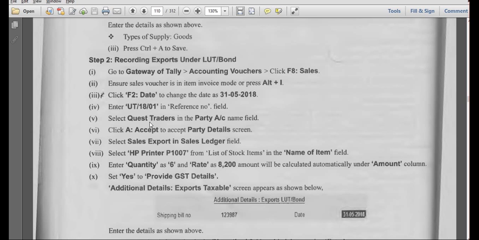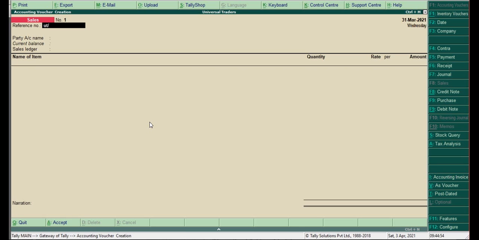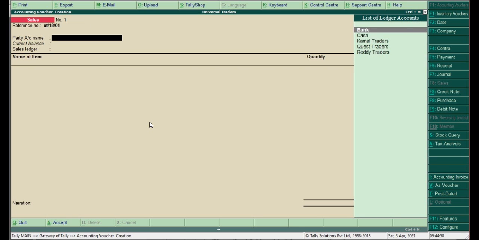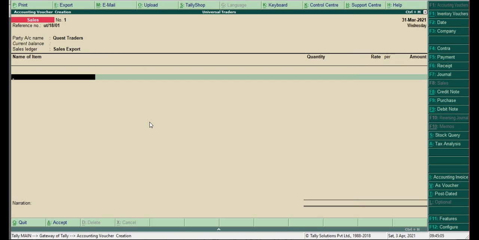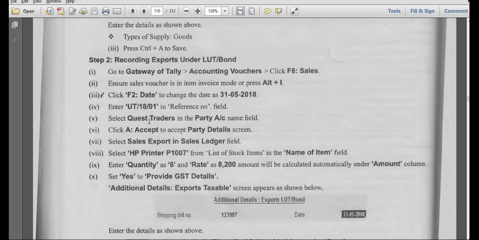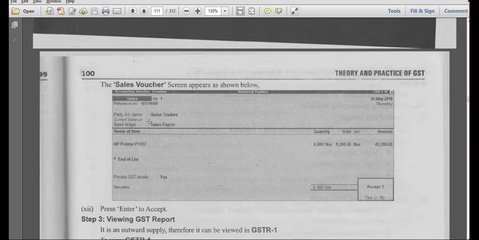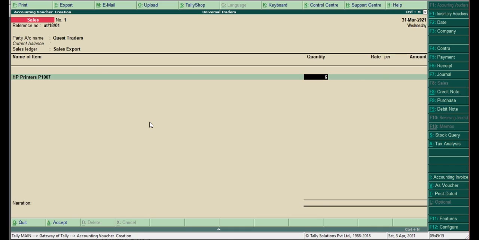UT by 18 by 01. Party name Quest Traders. Sales export. Next, HP printer. How many we have sold? 6, 8200.